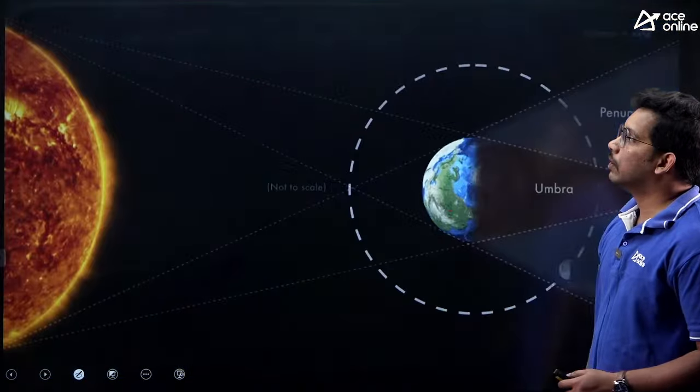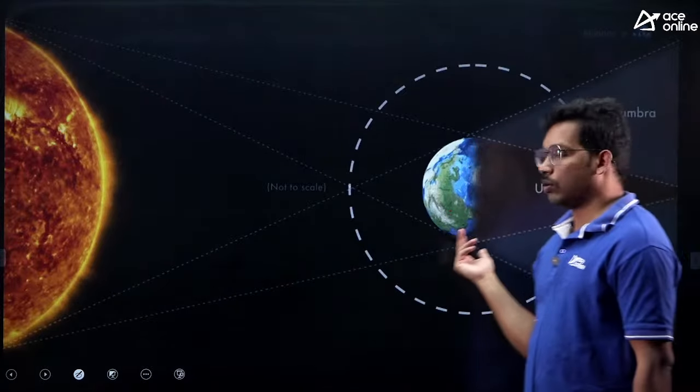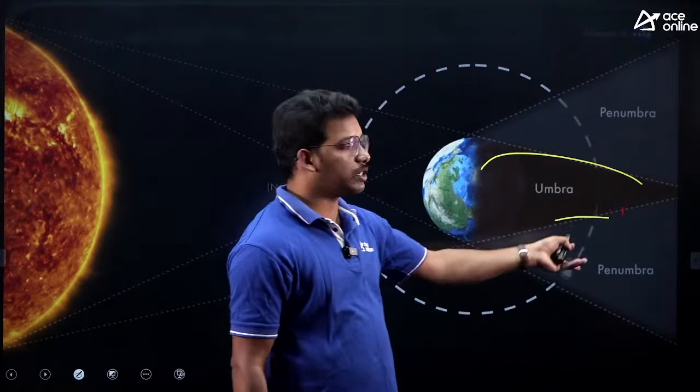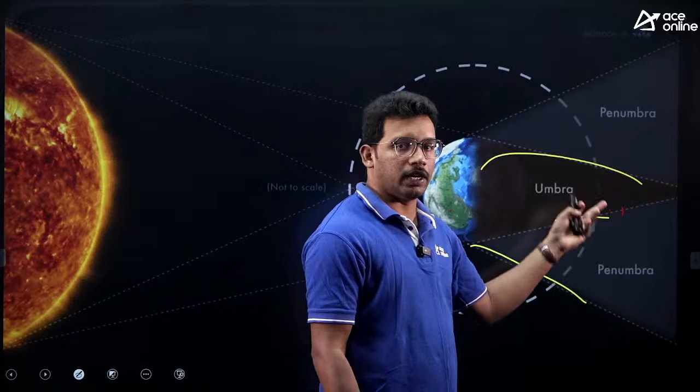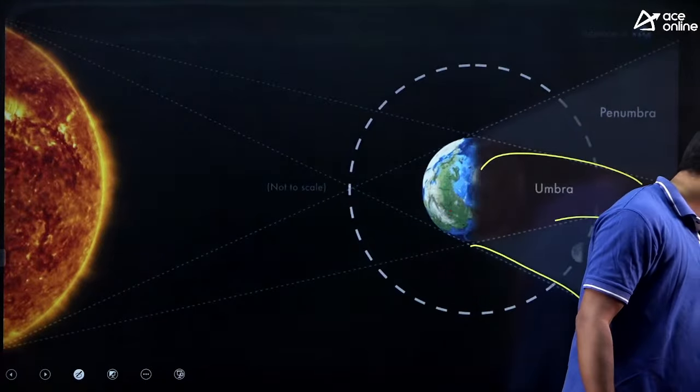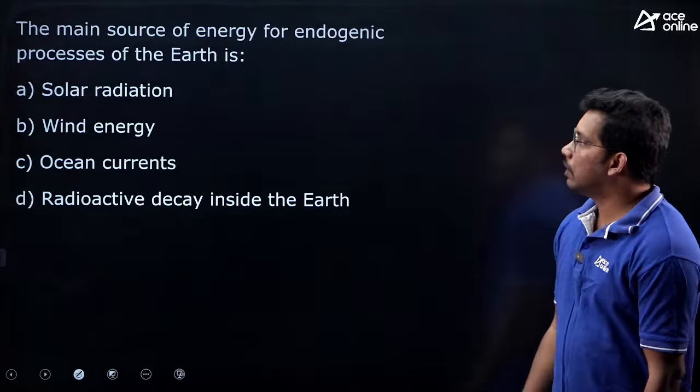Okay. Same with lunar eclipse also, when earth comes, the shadow gets decreased, it is called umbra, and when the shadow increases, it is called penumbra. Correct, correct. Right. Next question.